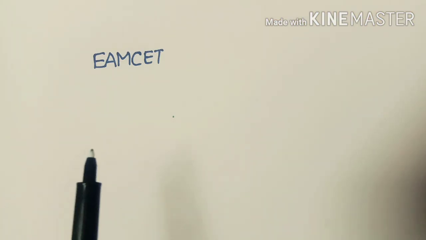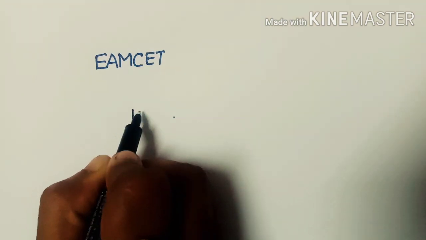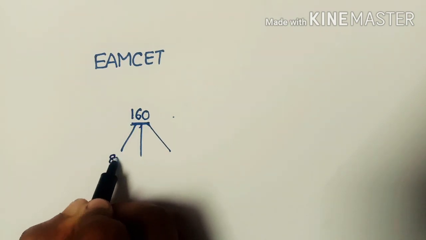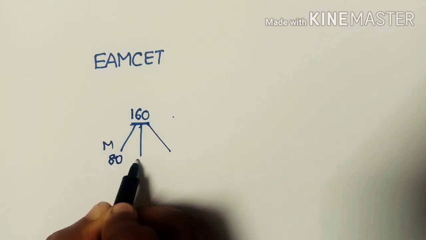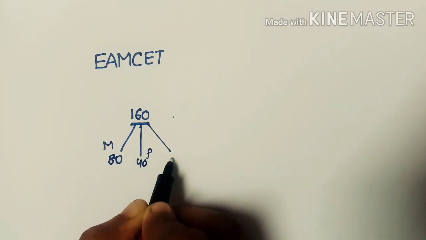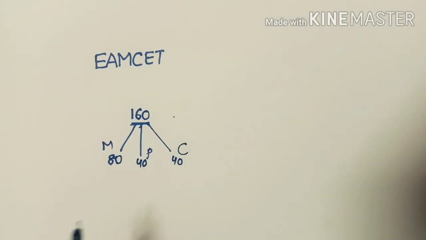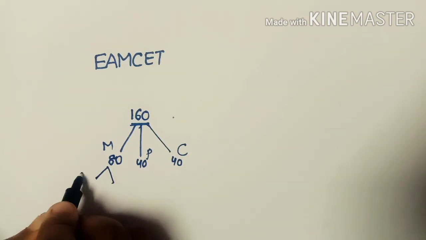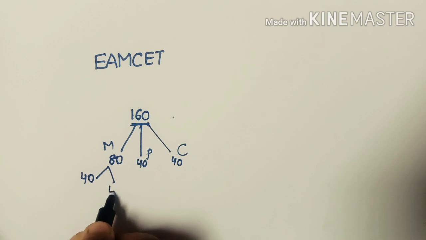In this video, I want to tell you about 3 tips to get the very best rank in the coming MCET examination. Here we already know that in the MCET examination we have 160 bits, and in the 160 bits, 80 from mathematics, 40 from physics, and 40 from chemistry.